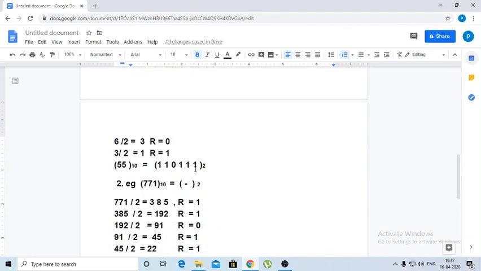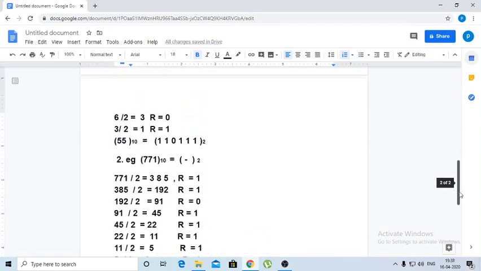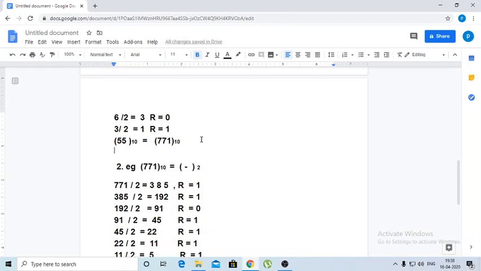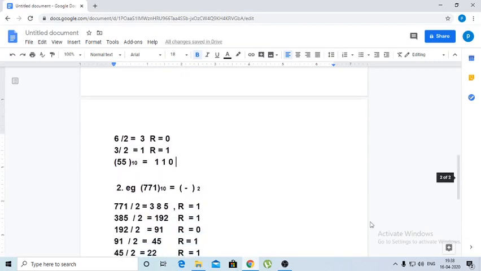110111 is the binary number for 55. I take the same one, 110111. So this should be converted into decimal. So this is 1, 1, 0, 1, 1, 1.